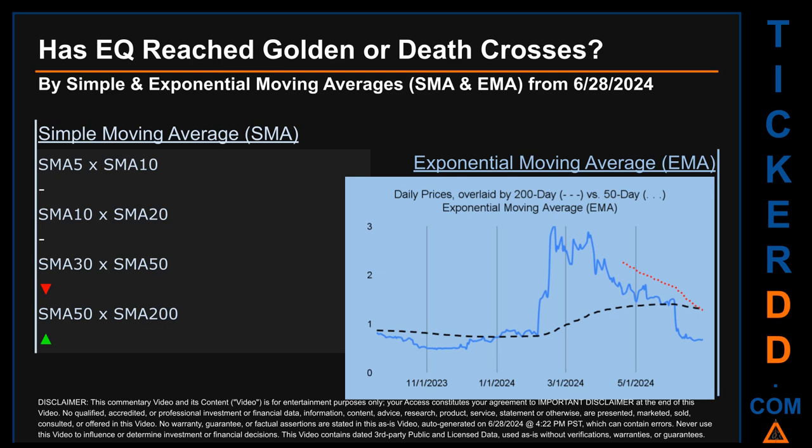For simple moving average, by comparing 50 to 200 days, we found a bullish golden cross signal since the 50-day SMA crossed above the 200-day. Continuing with SMA, we looked across the 5 to 10, the 10 to 20, and the 30 to 50-day ranges to see if golden and death crosses had been reached. We found death cross signal for the 30 to 50. We could not find neither golden cross nor death cross signal for the 5 to 10, the 10 to 20.